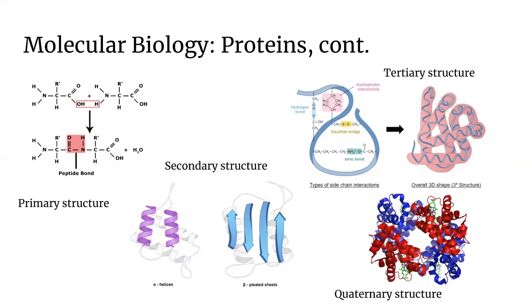Then, in the tertiary structure, we see the three-dimensional folding pattern due to the side chain interactions. They can either be ionic bonds, hydrogen bonds, disulfide bridges, or hydrophobic interactions, and results in a precise 3D shape. Finally, in the quaternary structure, a functional protein is formed, where one or more tertiary structures combine as shown in hemoglobin.